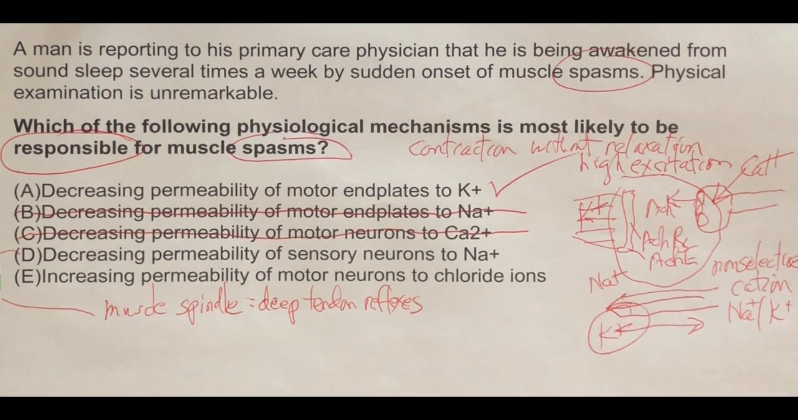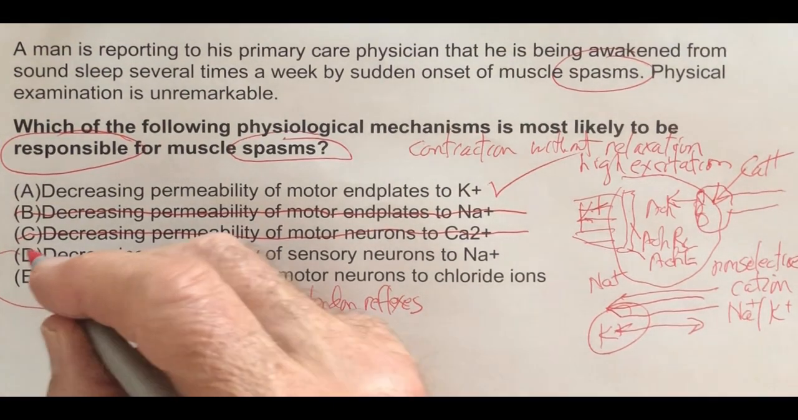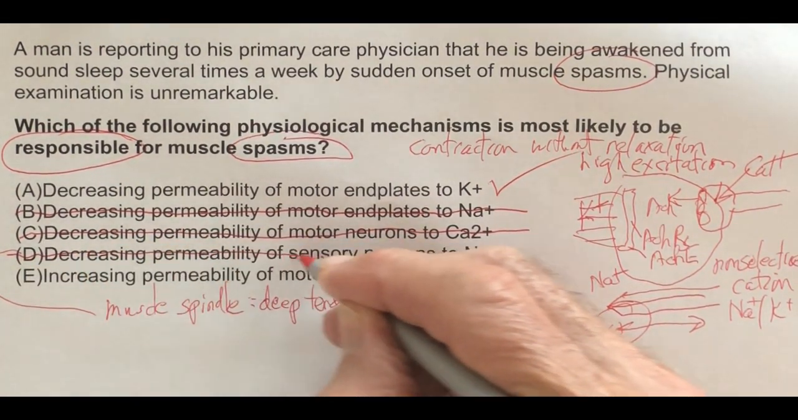So if we decrease permeability of sensory neurons to sodium, the sensory neurons in the muscle spindle are going to become less active, and the muscle tone will decrease. If the muscle tone decreases, that's not a high excitability state. That would inhibit the muscle spasms, wouldn't it? So it seems like we can get rid of D.